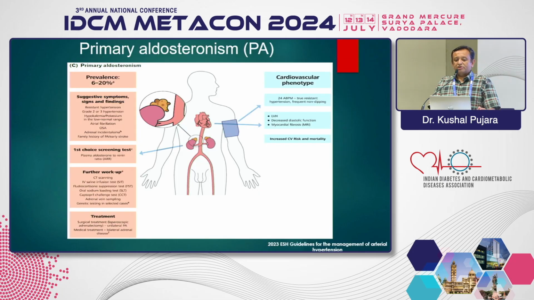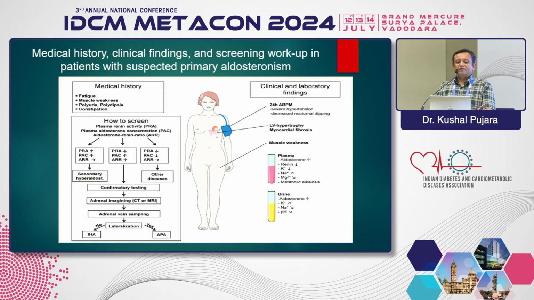Now coming to the second cause, primary aldosteronism. This is next after renal parenchymal disease and renal artery disease. There is a 6 to 20% prevalence among secondary hypertension causes. Patients may have direct symptoms of fatigue, muscle weakness, polyuria, and polydipsia.